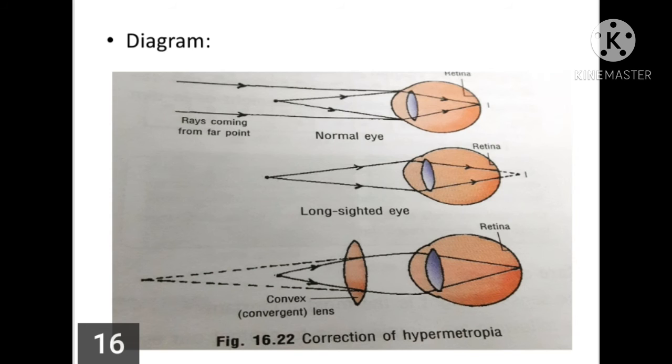Children, here you are seeing the diagram. In the normal eye, the rays coming from distant objects as well as nearby objects are focused on the retina, so the person is able to see both types of objects. In the long-sighted eye, the rays coming from the nearby object are focused after the retina and the person is not able to see nearby objects clearly. The third diagram is of correction of hypermetropia. When the convex lens is used, the convex lens converges the rays and the rays are focused on the retina.